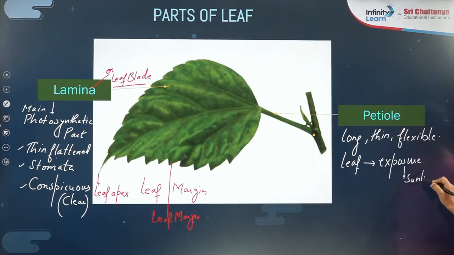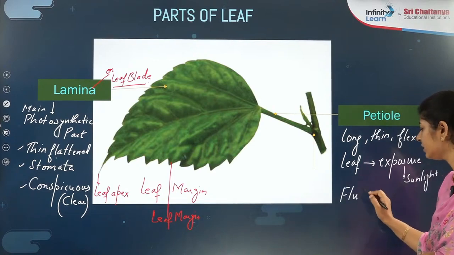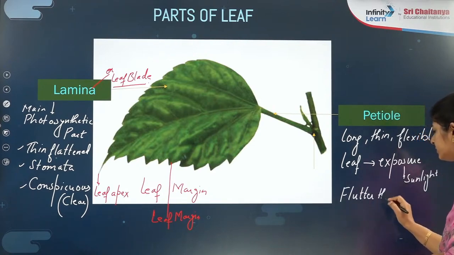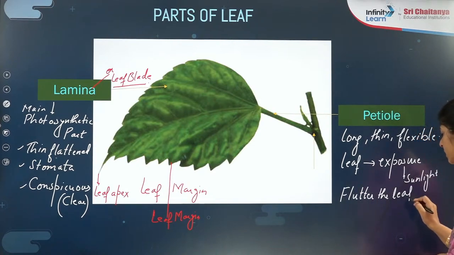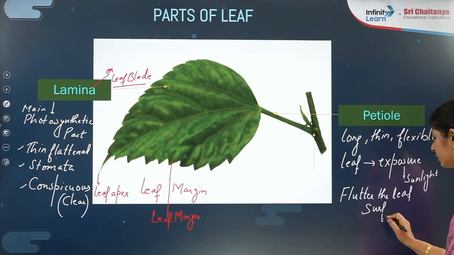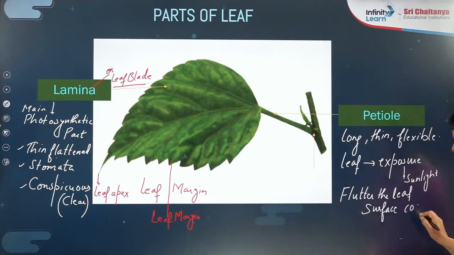Sunlight. Are you getting that? And it even flutters the leaf to make the surface cool, which is good for photosynthesis, right? For photosynthesis, the temperature should be slightly lower.